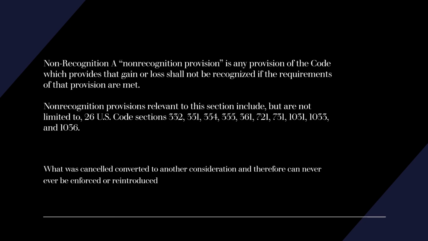Now let's wrap this up. Non-recognition rule. It's a provision. Equity in law. Provision of the U.S. Treasury Code, which provides that a gain or loss shall not be recognized if the requirements of that provision are met. Non-recognition provisions relevant to this section include, but are not limited to, 26 U.S. Code sections 552, 551, 554, 555, 561, 721, 731, 1031, 1033, and 1036.